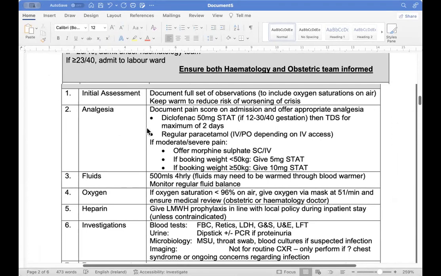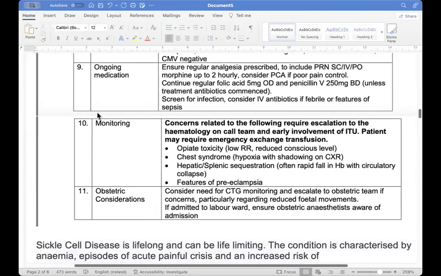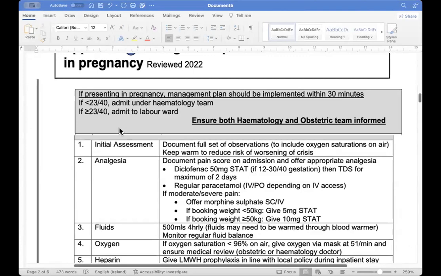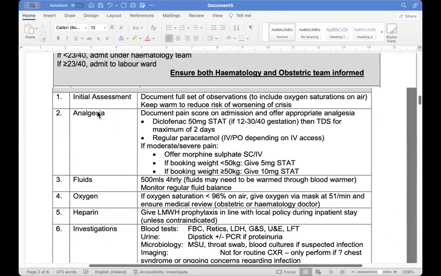Okay, so what we are going to have, please write it like this. These are the 11 points. You have to remember these 11 points. First is the initial assessment. We have to document the full set of observations, give her oxygenation, keep her warm, and reduce the risk of worsening of the crisis. Means we have to warm her.